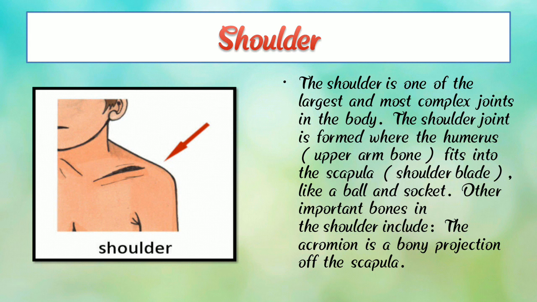The shoulder is a very complex joint in the body. So children, you all understand about the shoulder.